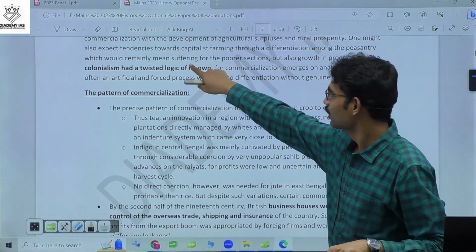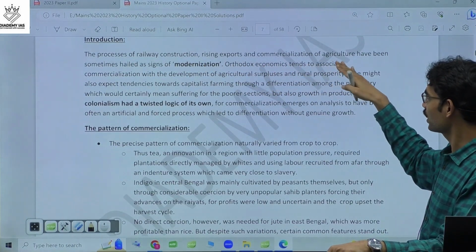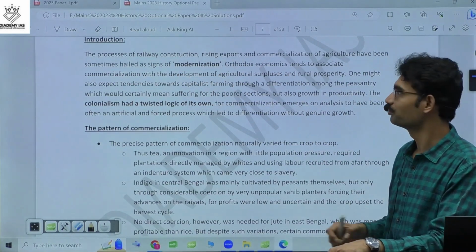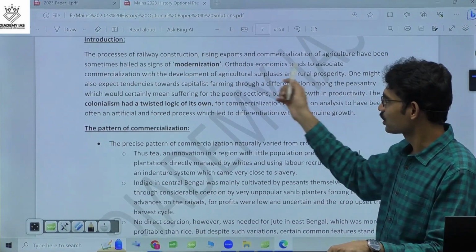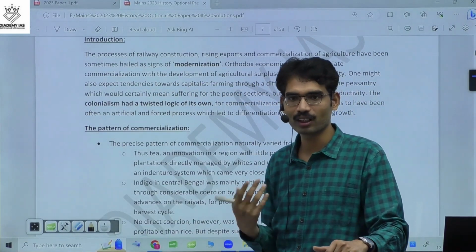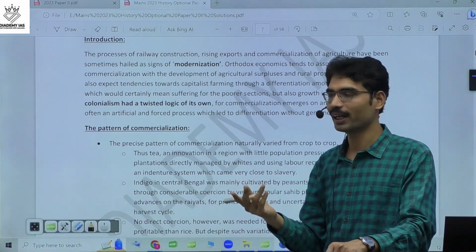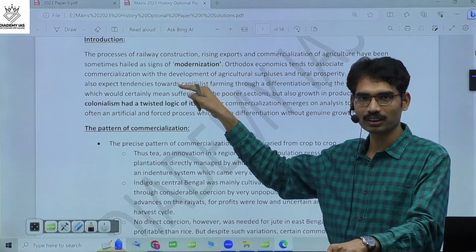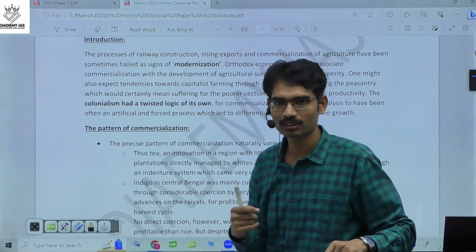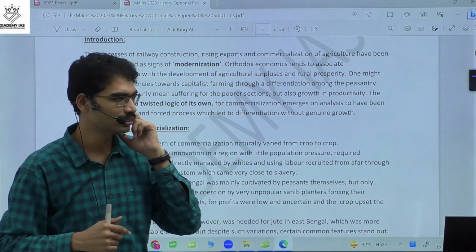Now when it comes to this, you see this. The process of railway construction, raising exports, commercialization have been sometimes hailed as signs of modernization. Orthodox economists tend to associate commercialization with the development of agricultural surpluses and rural prosperity. It develops rural people. But the colonial people had something in their mind. Because of that, they introduced this particular policy. And we just need to mention how they introduced the commercialization. Commercialization tools, what are the various commercialization tools?